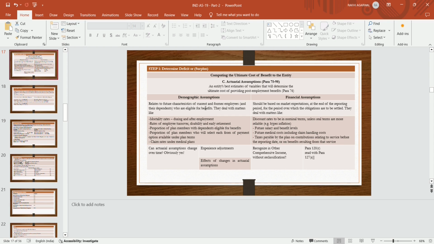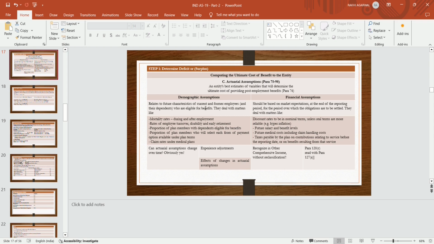If the employee marries in any other city, the possibility is that the employee will leave the organization if he gets married. Whether the employee has kids or not, the possibility is there whether he will continue in the organization or not. It's related to the future characteristics of current and former employees who are eligible for benefits. They deal with matters like mortality rate during and after employment. During the employment, what was the condition of the employee, and time to time health checkup is to be done by the entity.